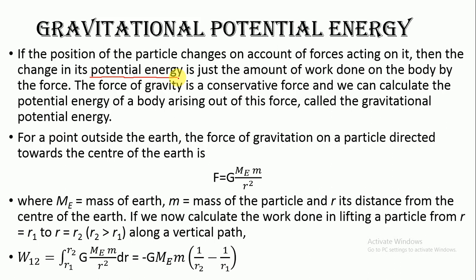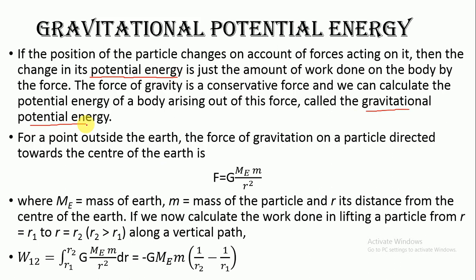Now if we want to define gravitational potential energy, we derive the expression using the concept that when gravitational force is acting on the object and the object is changing its position under the influence of gravitational force, the work done by the gravitational force would be equal to the gravitational potential energy.